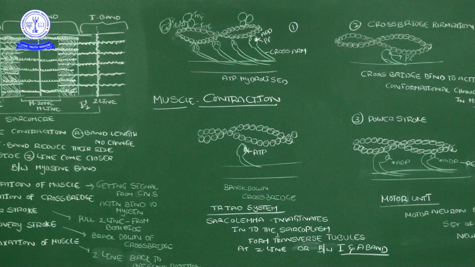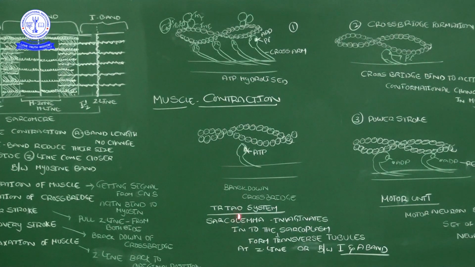Endoplasmic reticulum, cisternae are there. That is sarcoplasmic reticulum and T-tube. One T-tube and 2 cisternae of the endoplasmic reticulum. Totally how many subunits? T-tube 1, 2 cisternae. That we call as a triad system.